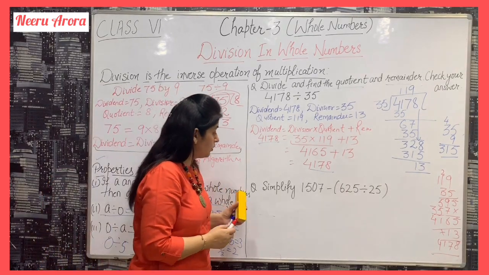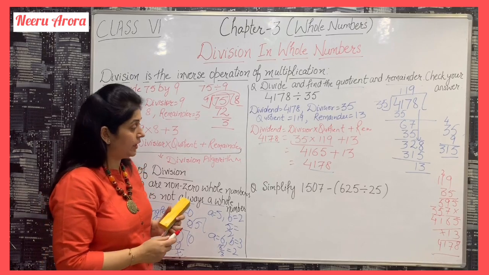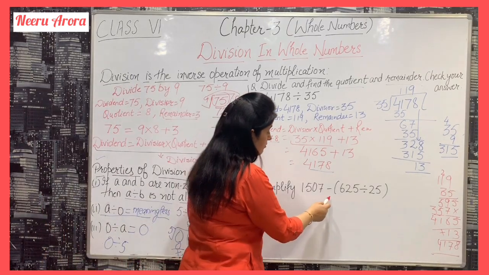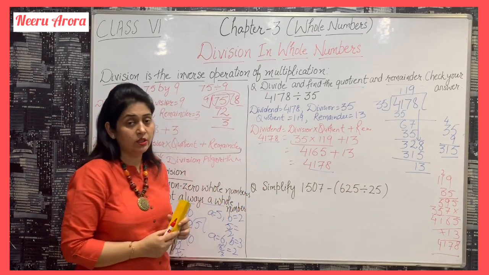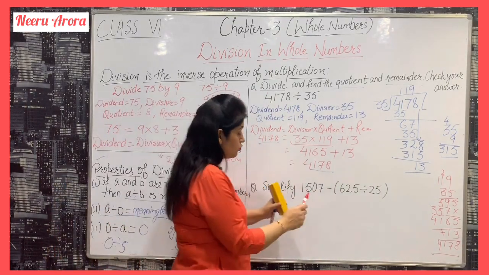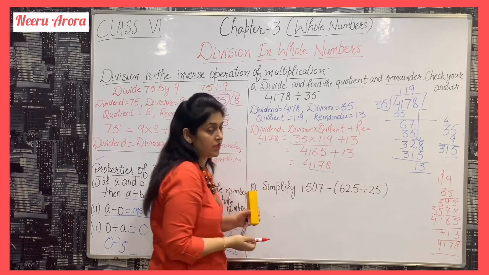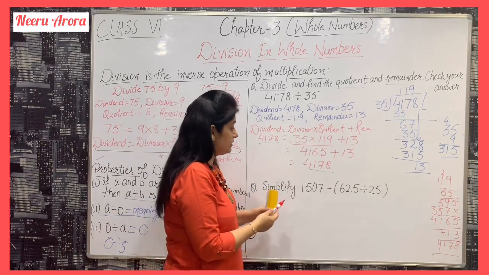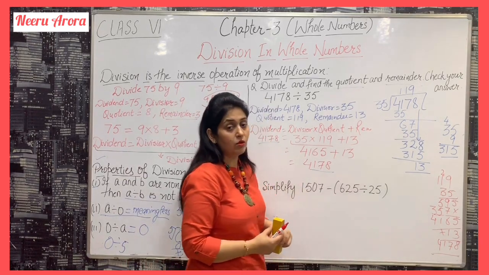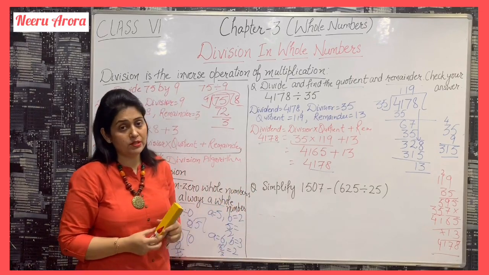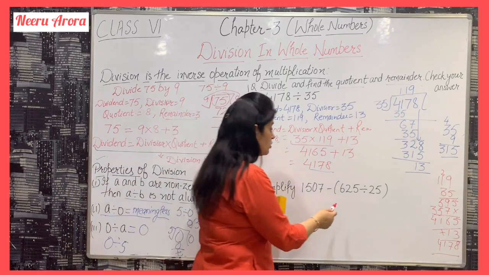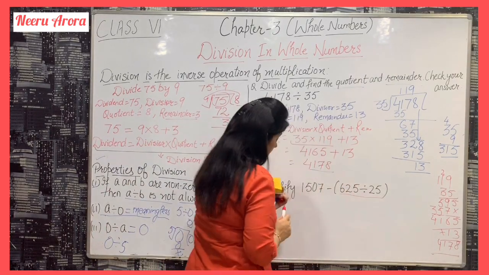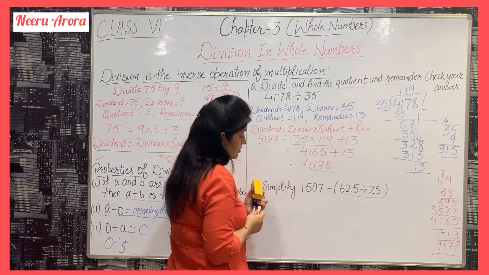Now look at the next question. Simplify 1507 minus, bracket starts, 625 divided by 25. Again we have operations: minus, then bracket, then division. What does our BODMAS rule say? The first priority is the bracket. So first solve the bracket. In the bracket we have division.